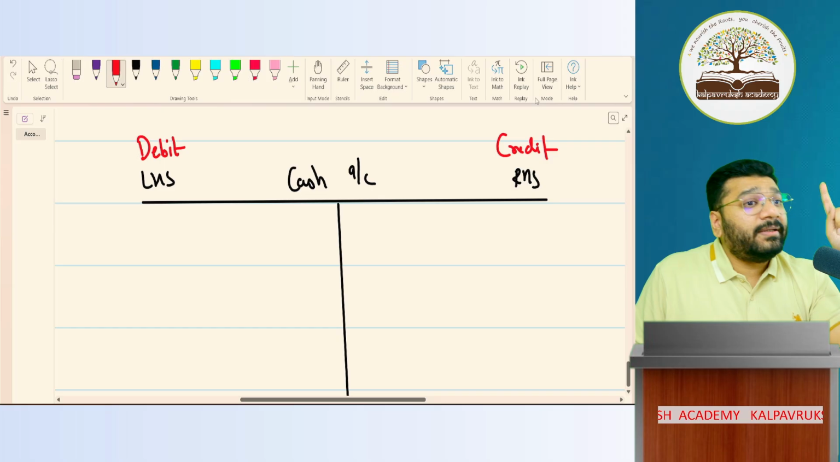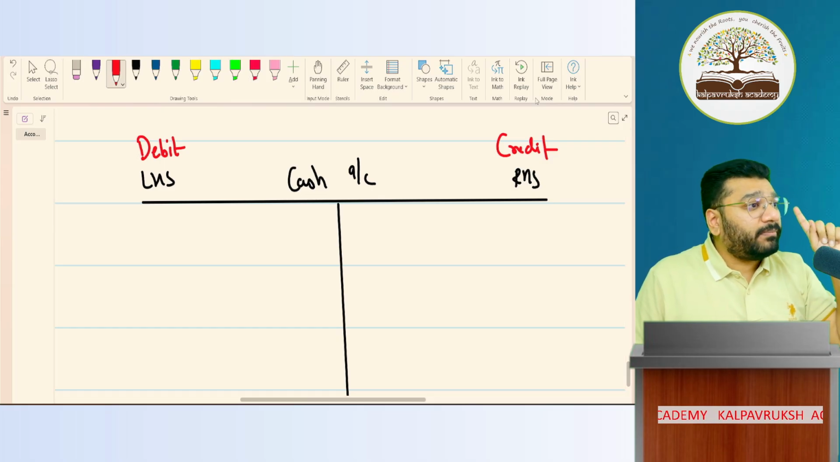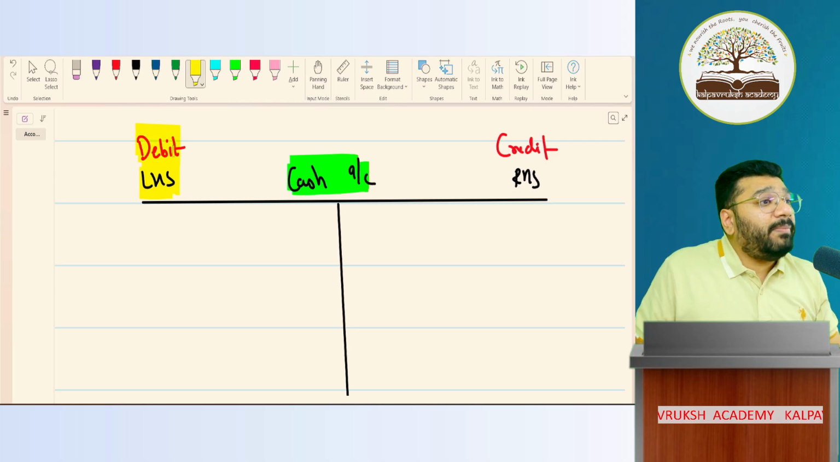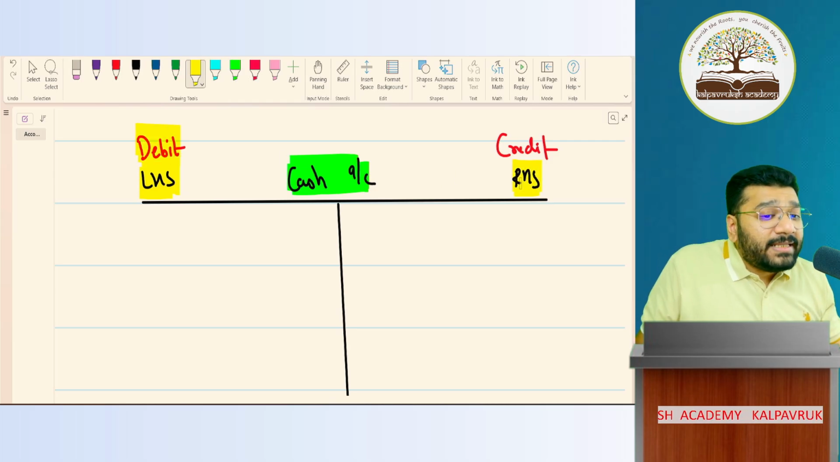Account is what format? T-shaped format. This is the heading of the account. The left hand side of this account is named as debit, not debtor. And the right hand side is named as credit.